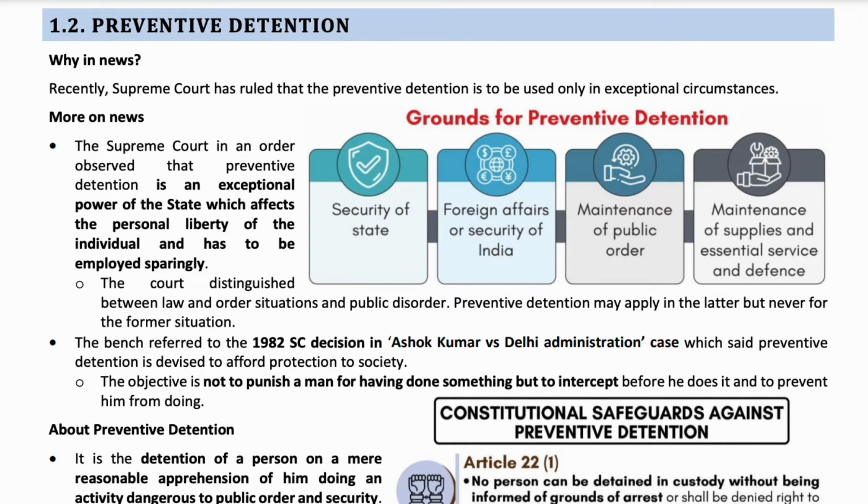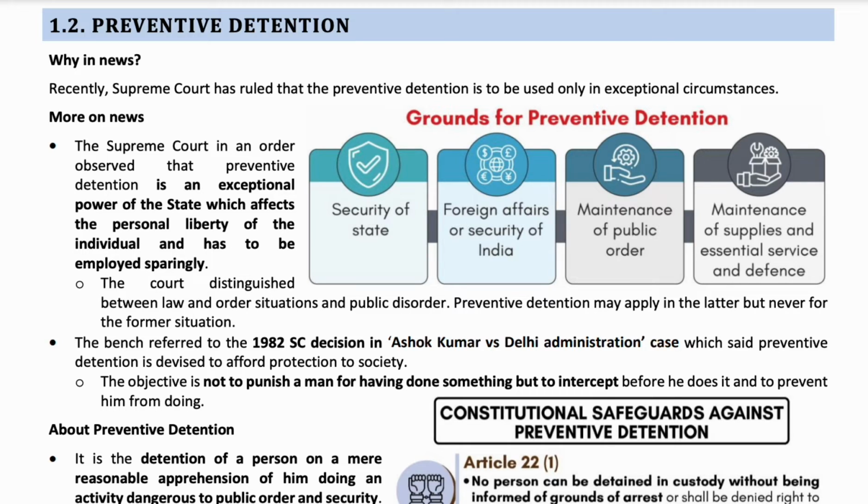1.2 Preventive Detention. So before getting into the topic, we'll just know about the preventive detention. The concept of preventive detention was taken from the British rule. In India, during the British rule, they used this preventive detention as a weapon against Indians to control freedom movements. But at present, even in today's situation, preventive detention is used in India. We know the effects of preventive detention. All our fundamental rights like freedom of speech, expression, right to life and liberty, all those will be lost.